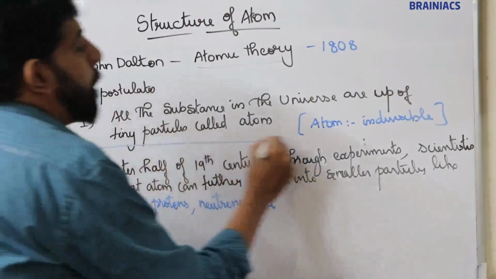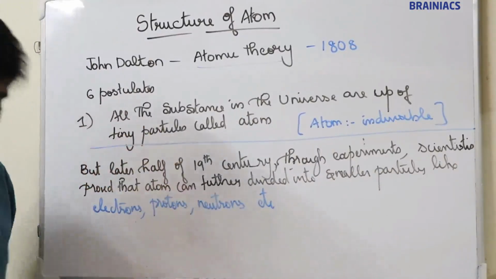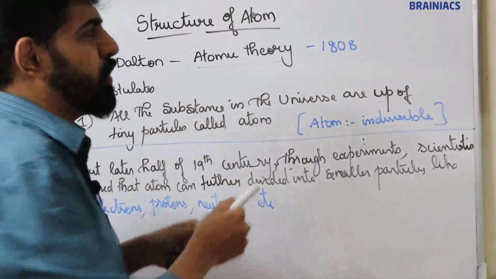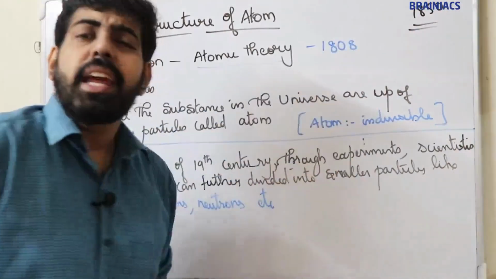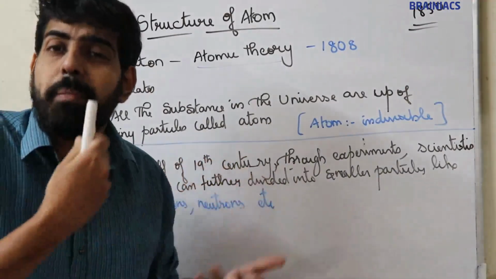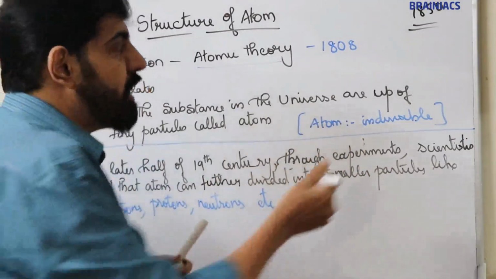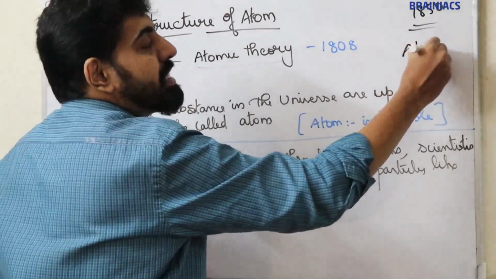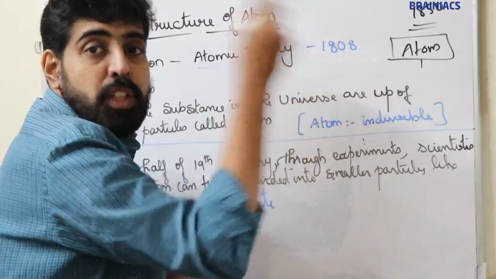But in the later half of the 19th century, nearly the 1850s, through some experiments, some eminent scientists proved that atom can be further divided into smaller particles.